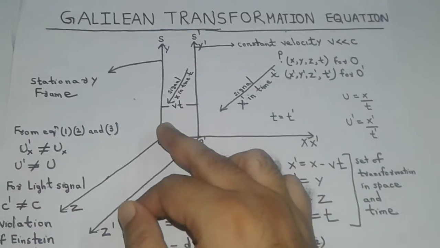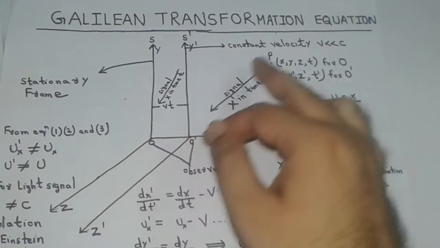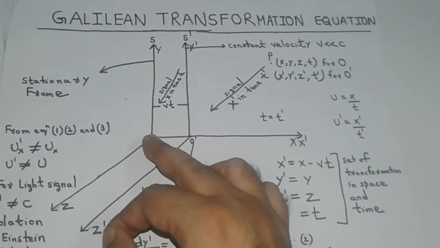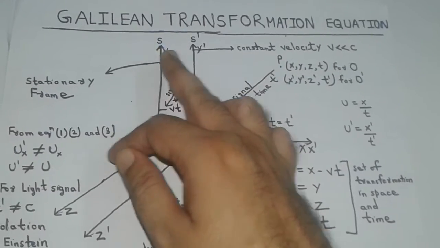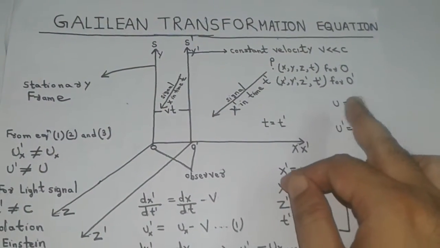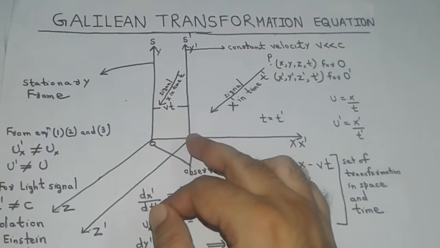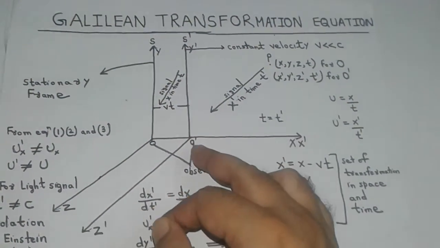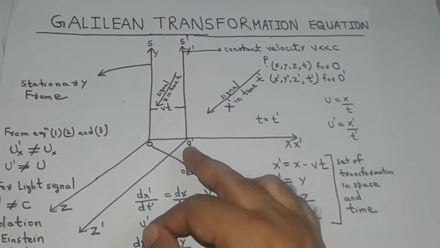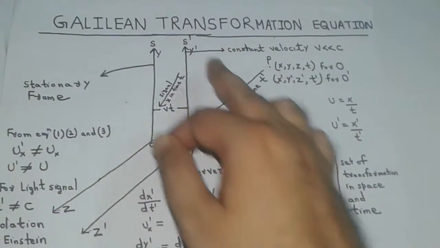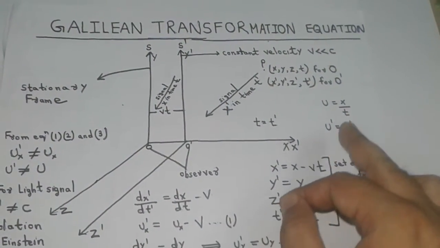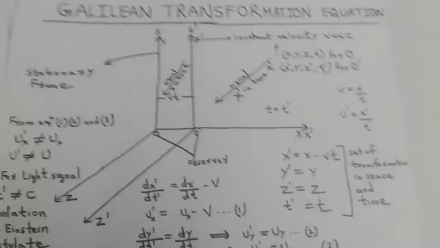Let u be the velocity of the light beam as recorded by the observer O in frame S. Then u will be equal to x upon t. Let u dash be the velocity of the light beam as recorded by observer O dash in frame S dash. Then u dash will be equal to x dash upon t dash.